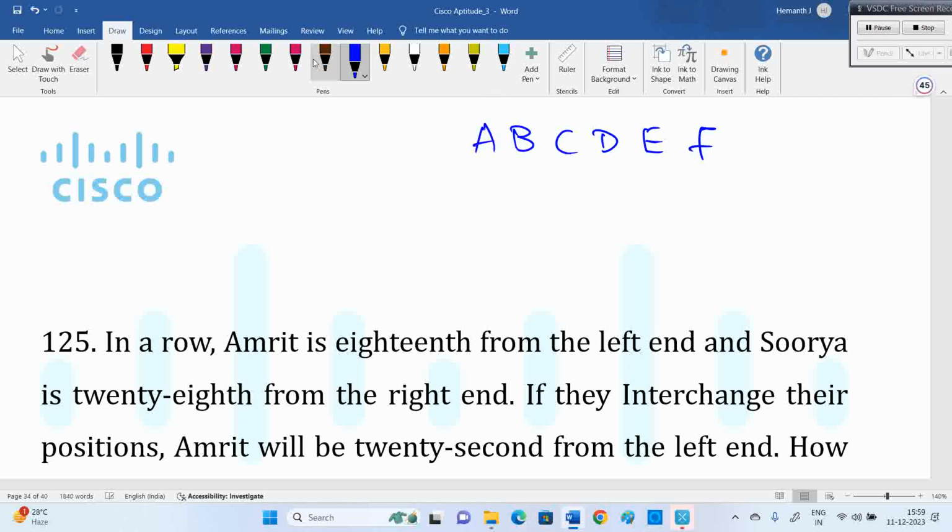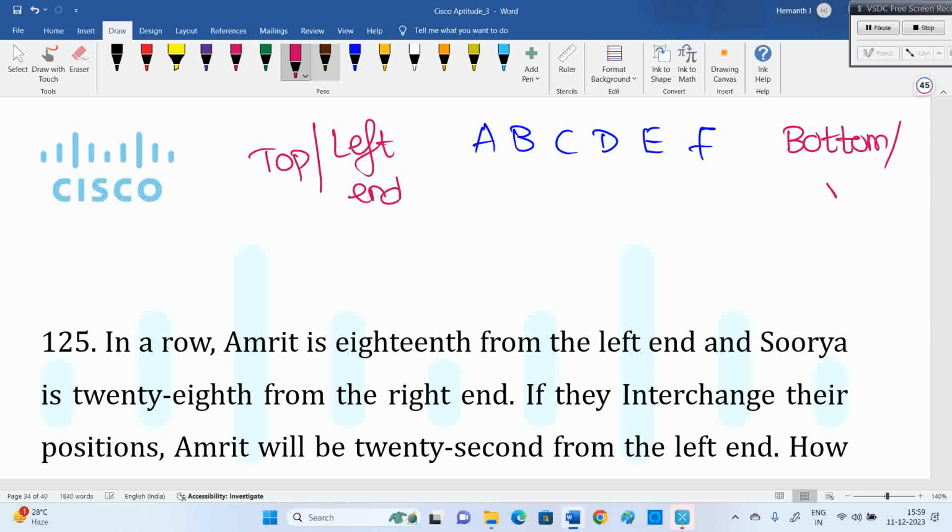Guys, now can you say what is D's position from the left hand or top side? You can consider this the top or left hand, and this the bottom or right hand. What is D's position from the left hand? Fourth from the left hand. And D's position from the right side? Third from the right hand. But what is the total number of people in that row?